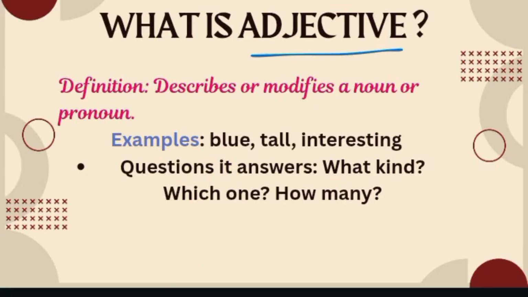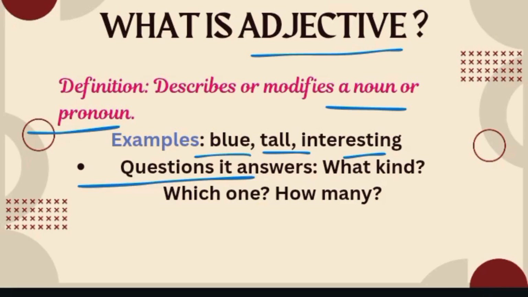Adjectives are basically those words which modify or describe the quality of a noun or a pronoun. Adjectives are always used with nouns or pronouns, and they modify or describe the quality of the noun and pronoun. For example, blue, tall, interesting. And they always answer questions, like what kind, which one, how many. If I say what kind of boy Ali is, it means I am asking about the quality of Ali. So adjectives answer the questions like what kind, how many, which one.